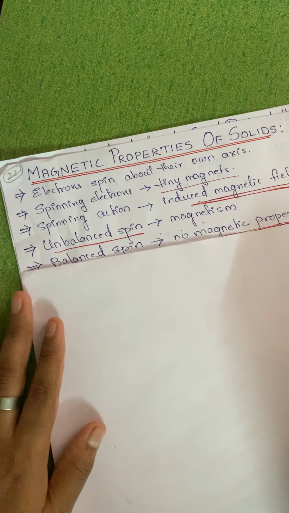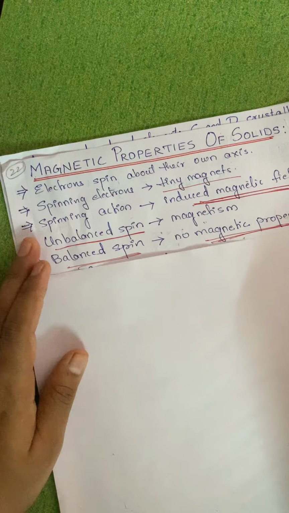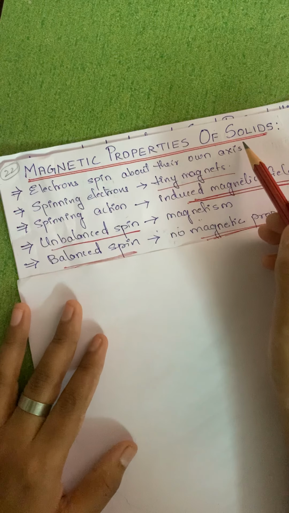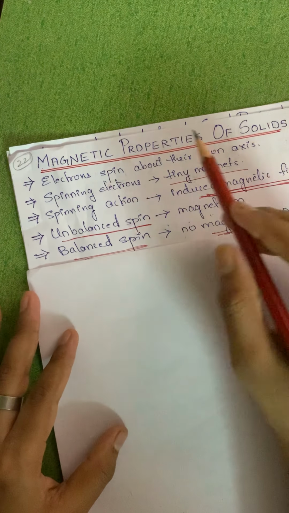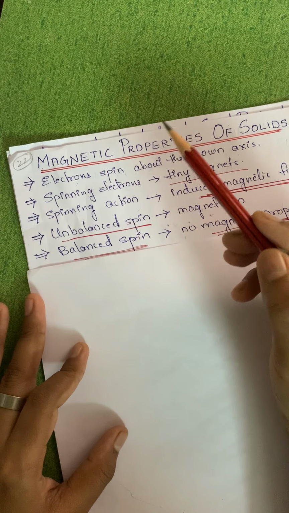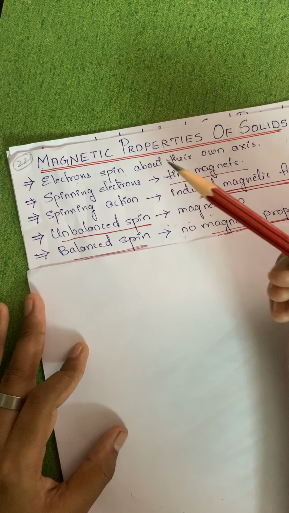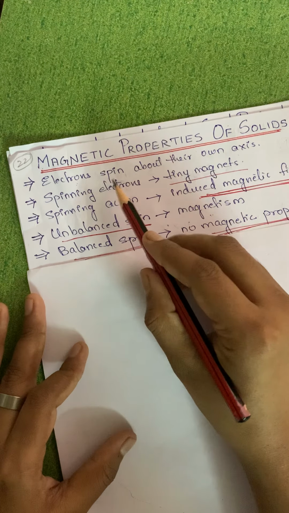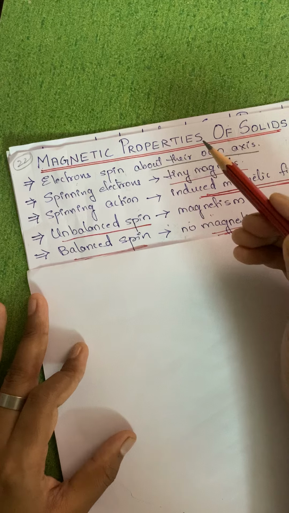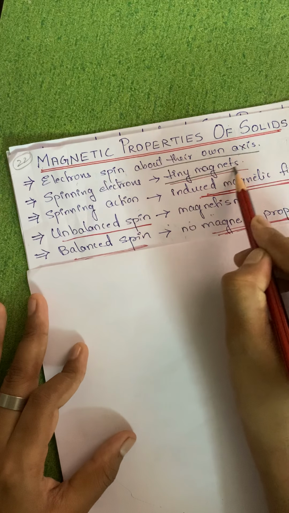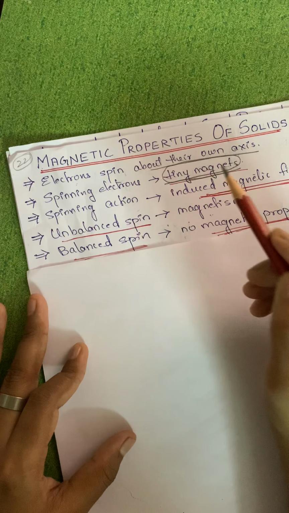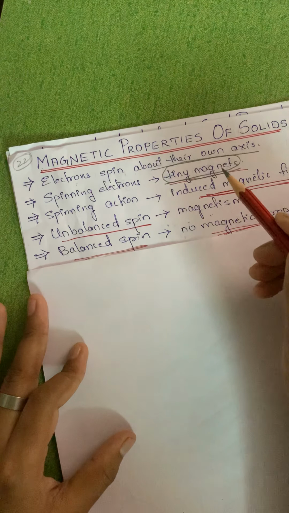when we say solids, they are nothing but atoms. They are composed of atoms, molecules and so on. Now if they are composed of atoms and molecules, they will be having electrons, right? Since they have electrons, these electrons are said to have spin, and they spin about their own axis. Now the spinning electrons are said to be tiny magnets. These are nothing but what? Tiny magnets.